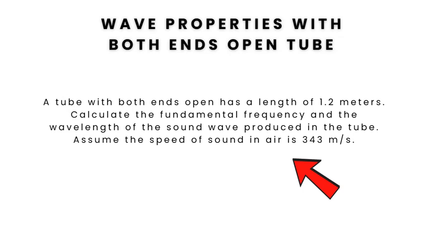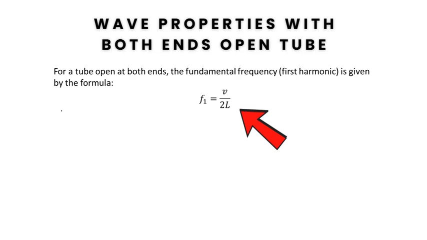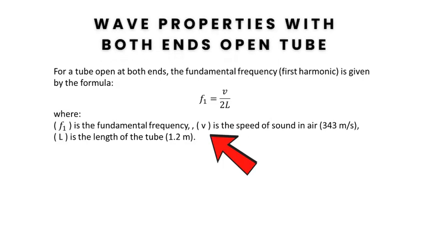As an example, a tube with both ends open has a length of 1.2 meters. Calculate the fundamental frequency and the wavelength of the sound wave produced in the tube. Assume the speed of sound in air is 343 meters per second. For a tube open at both ends, the fundamental frequency, first harmonic, is given by the formula f1 equal to v divided by 2L, where f1 is the fundamental frequency, v is the speed of sound in air, and L is the length of the tube.